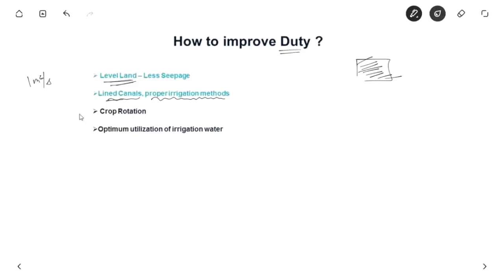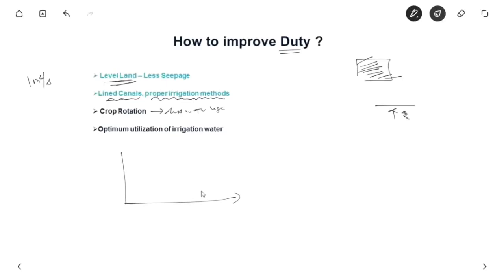Another interesting part is crop rotation. If we use the same crop, it takes the same minerals every time. If we grow rice in the field every time, it takes the same minerals and the soil will lack those minerals, so the yield is very less. So we do crop rotation, alternating higher-water crops with crops that need less water, so duty will also improve. Another interesting thing is to utilize irrigation water in an optimum amount.